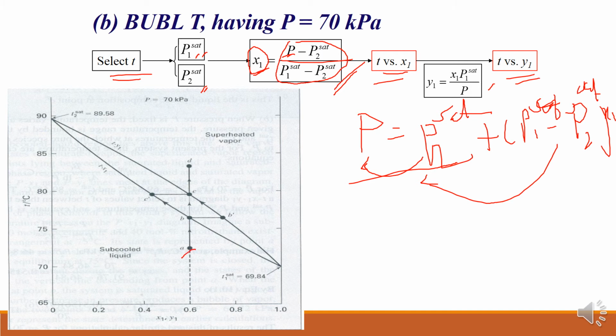If I start from point A, here the pressure is constant, like 1 atmosphere. What we are doing at atmospheric pressure is a similar thing. At this particular point, the temperature is quite low, and the boiling point will be here. That's why the temperature is well below this, so it is a subcooled liquid. As temperature increases, as soon as you reach here, it will start vaporizing, and that vapor will have this particular composition.